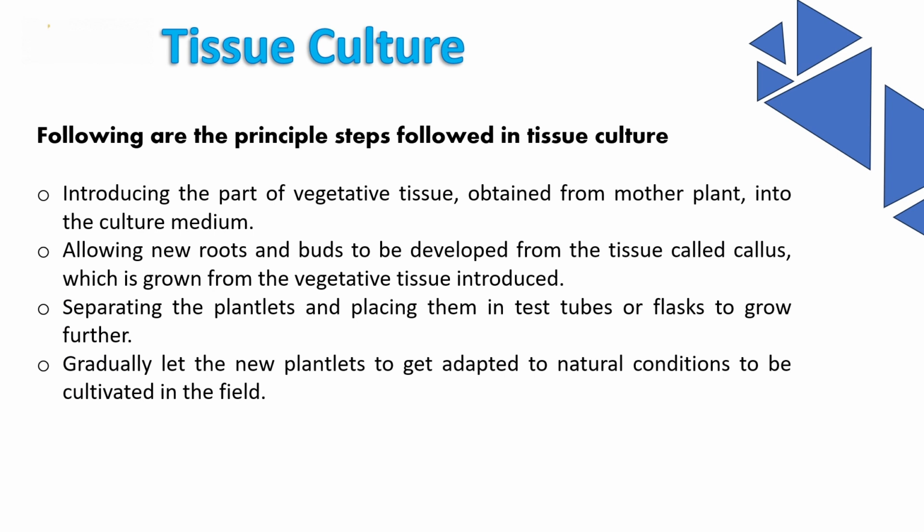New offspring which are identical to the parental plant can be produced by cultivating any vegetative tissue of a plant in a culture medium under controlled conditions. Offspring thus obtained are called clones. Genetically identical clones can be obtained by tissue culture. Generally, tissues are taken from apical buds, lateral buds, or root tips for this purpose.